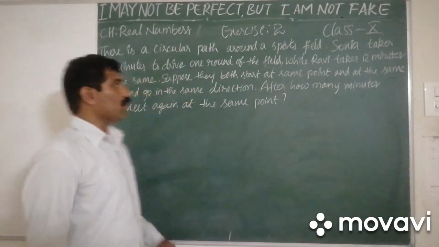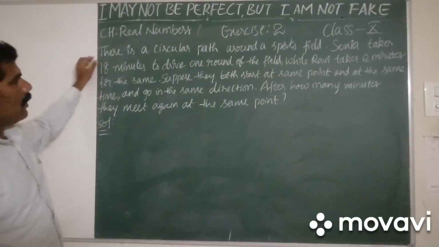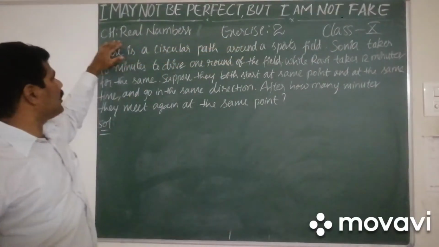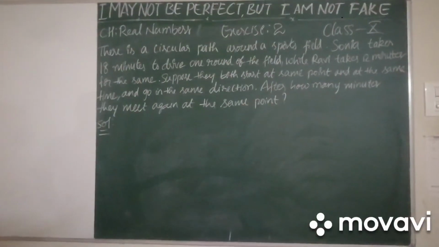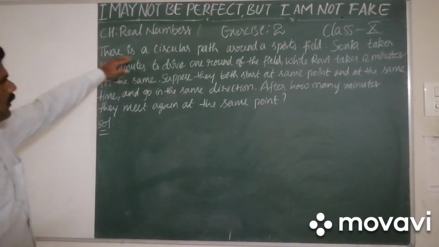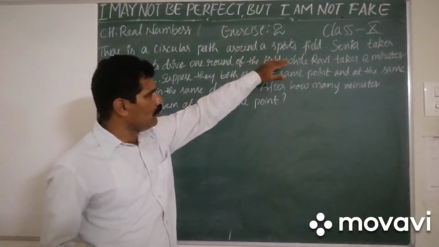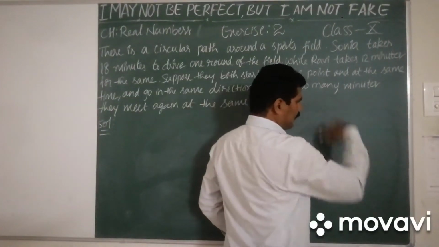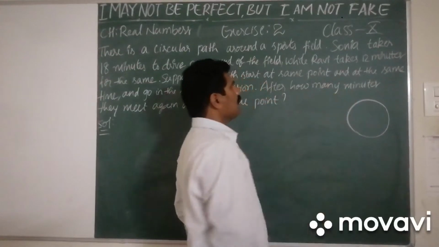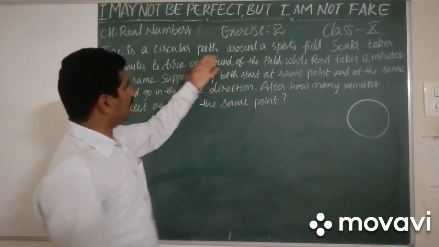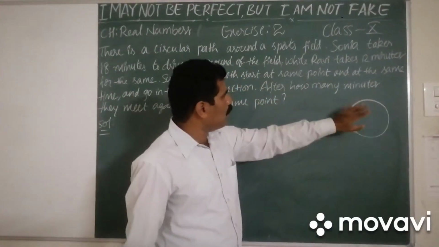Today we are going to solve a problem from exercise 2 of the chapter Real Numbers from class 10. Now let us see what exactly the question is here. There is a circular path around a sport field. Let us consider this as a sport field, and this is a circular path around the sport field.